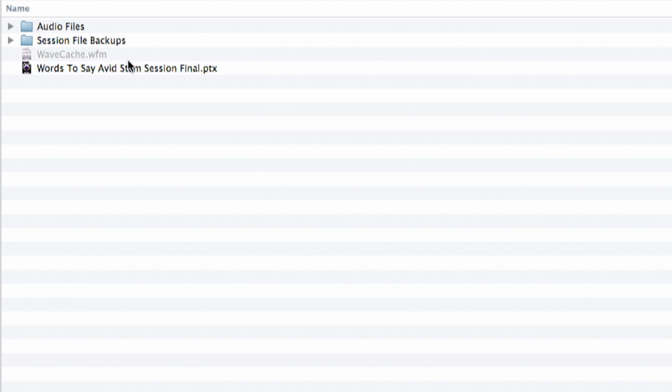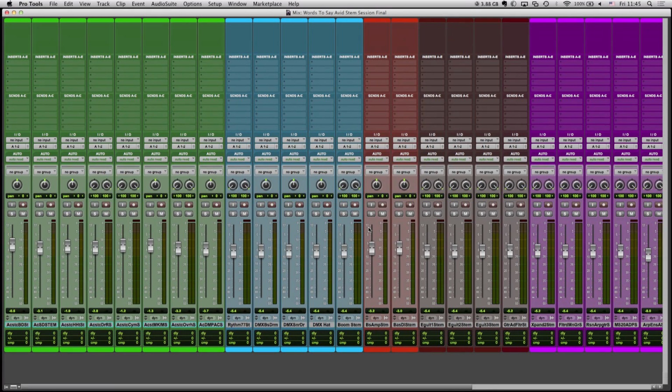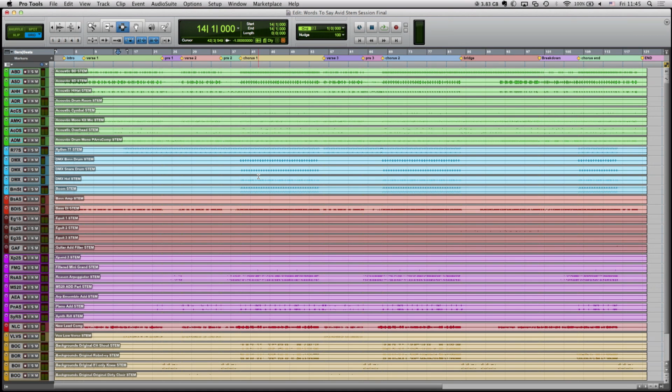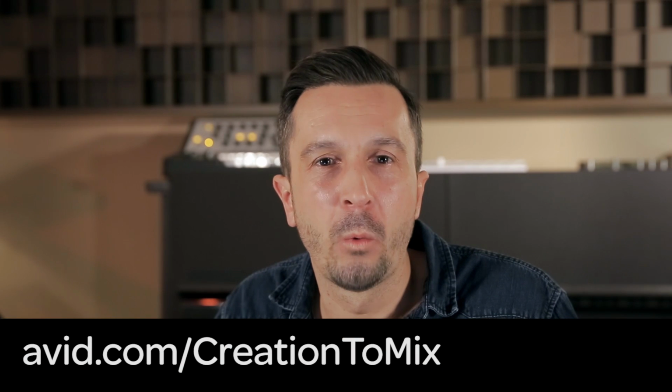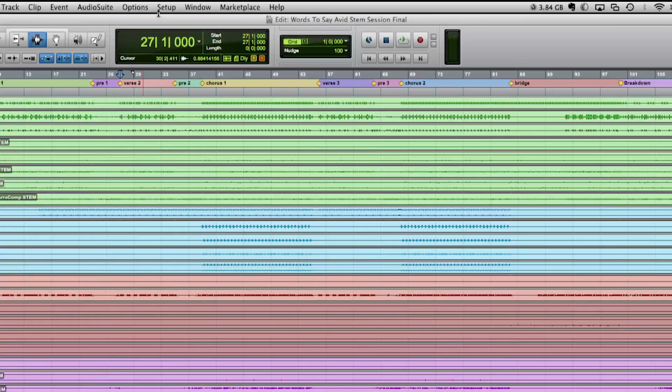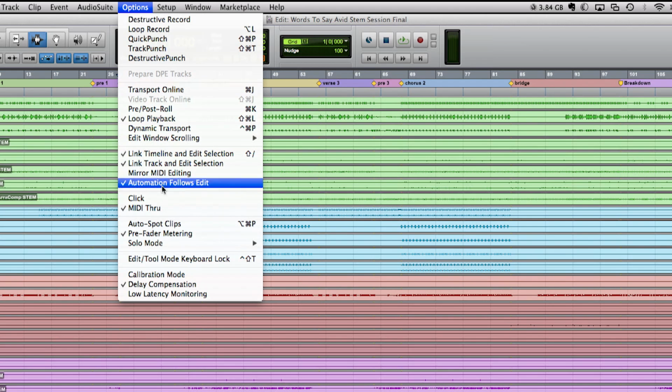As Pro Tools is the industry standard exchange format, this usually starts with a .ptx file. I've been given the session by Fab Dupont and it consists of all the individual tracks in the song. You can also check out and work on the Arrows original session files by going to avid.com/creation-to-mix.